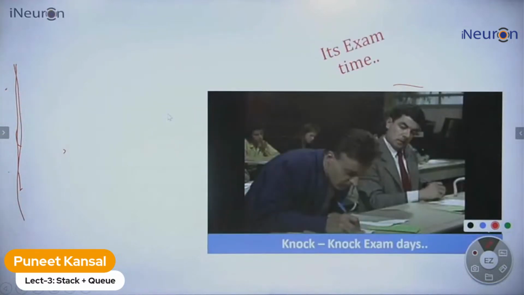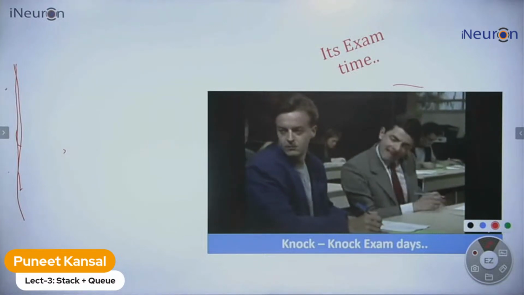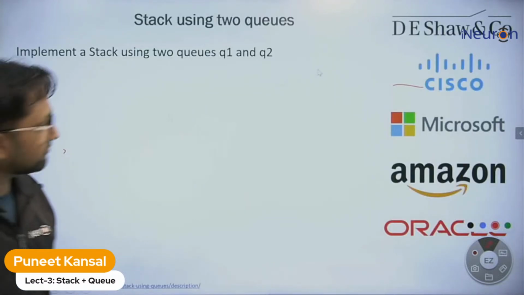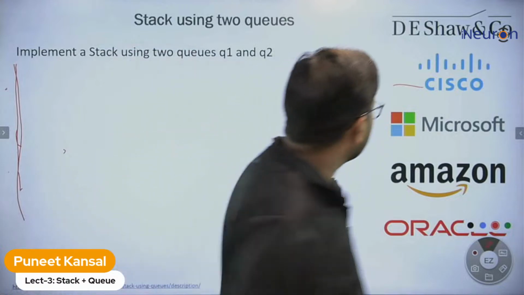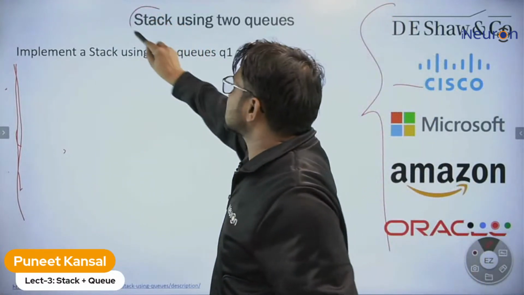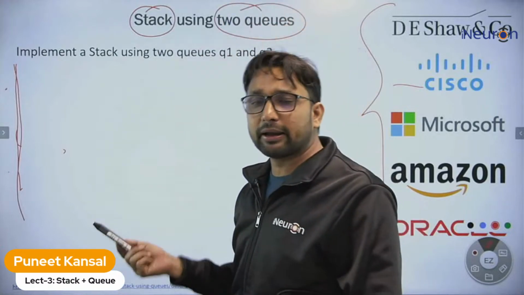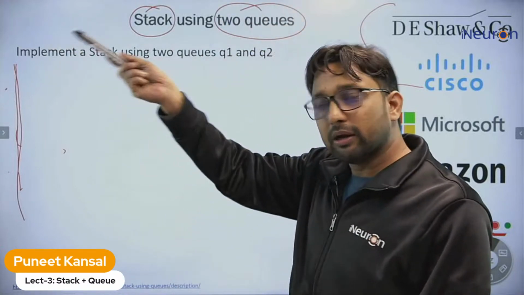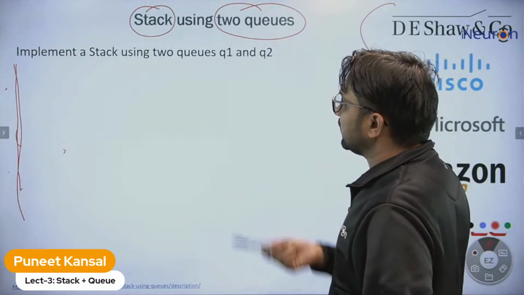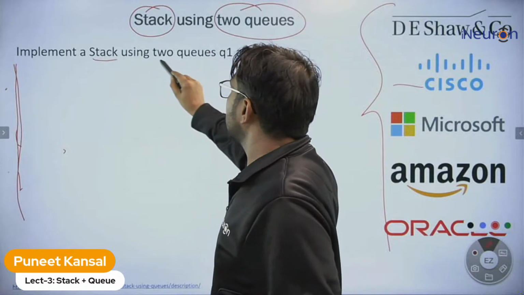Now let's go for the exam. Let's apply the Q data structure to solve this very popular problem, asked in many companies: implementing the stack using two queues. I took it from LeetCode, so you can check out this problem over there. But right now, can you give me the idea how you will implement the stack using two queues?